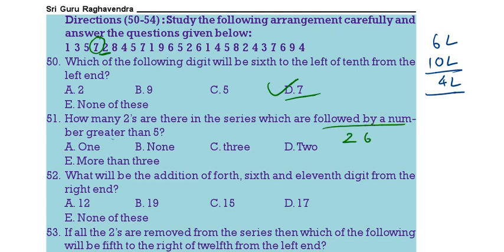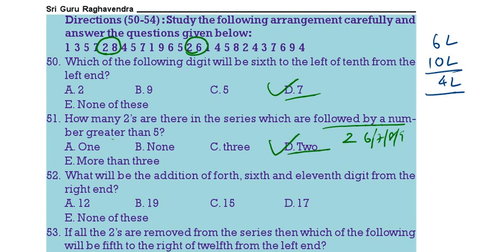Greater than 5 means it can be 6, 7, 8 or 9. So see here, 28 is there, then 26. 2 digits are there. 2 is the correct answer.